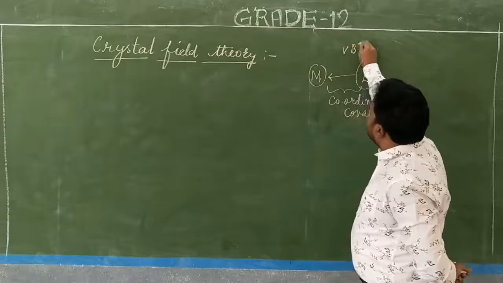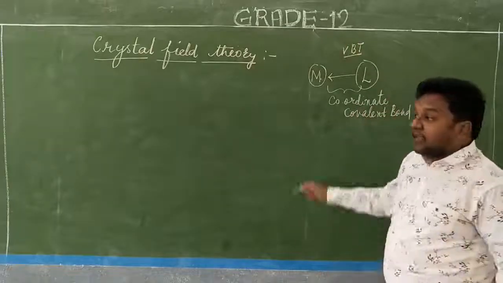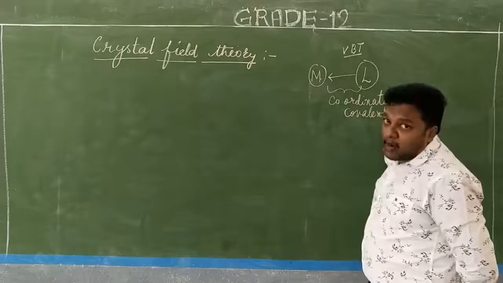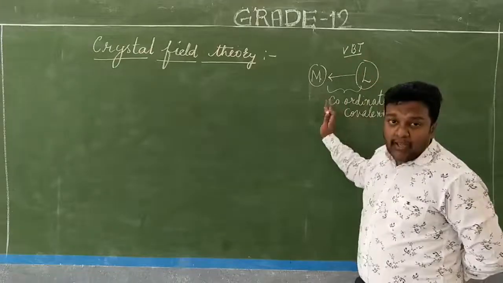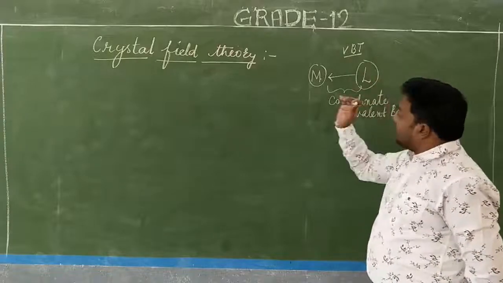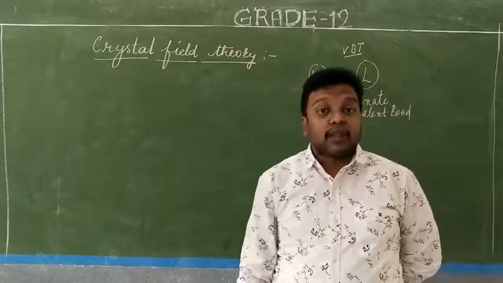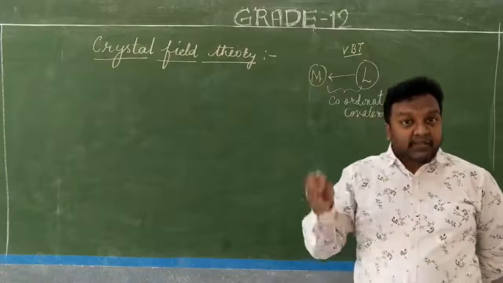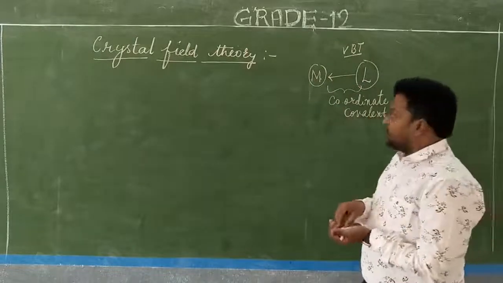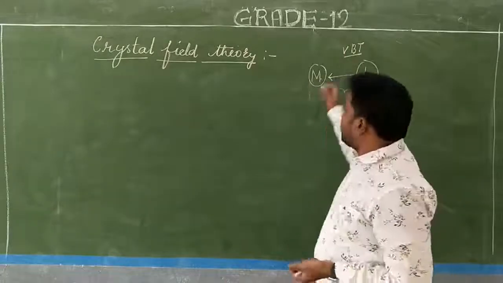This is the main postulate of valence bond theory. In the valence bond theory, the formation of the coordinate covalent bond has been explained between the central metal atom and the ligand. That is the main thing. Even after giving this explanation for the coordinate covalent bond, lots of shortcomings have been observed in the valence bond theory. The shortcomings mean the limitations of valence bond theory.